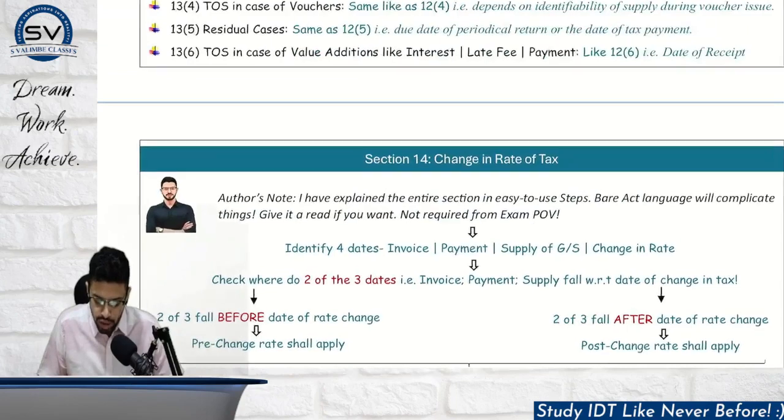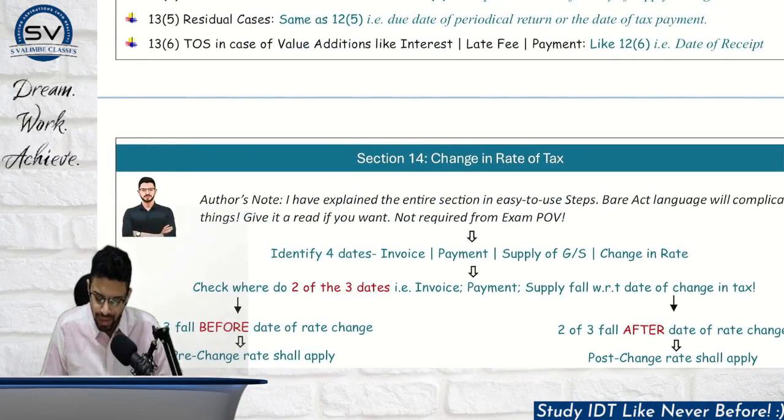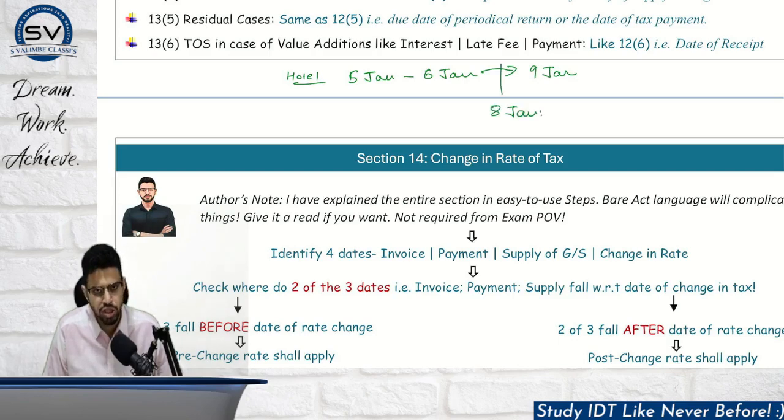Now, what is happening in change of rate of tax? Let's say there was some kind of supply of service taking place, let's say hotel service. A person came, let's take a simple example, on 5th of January and stayed for 2 days, 5th and 6th, checking out on 6th of January. He paid an amount on 6th Jan by a check which was actually credited in the bank account on 9th of January, and meanwhile on 8th of January, let's say the tax rate was changed, or exempt supply became taxable, or taxable became exempt. So basically there was some change in rate of tax.